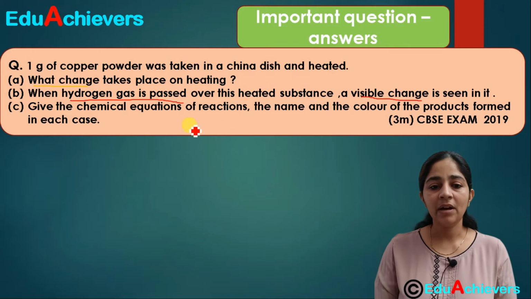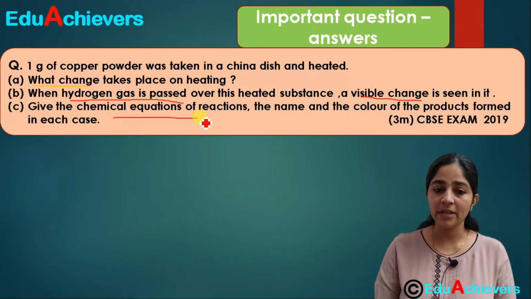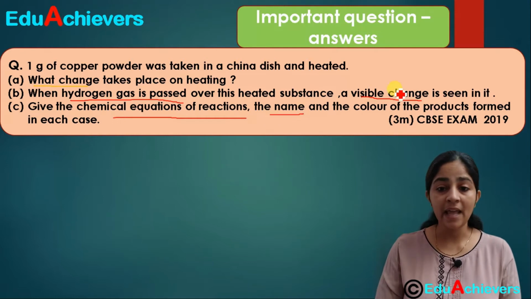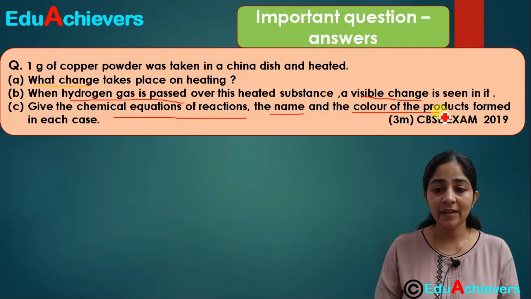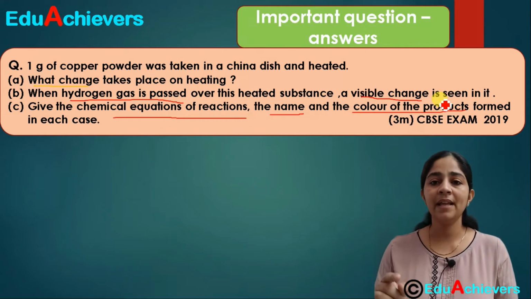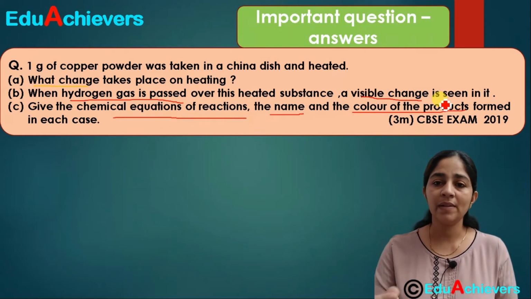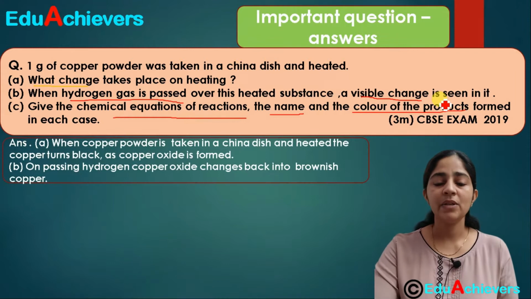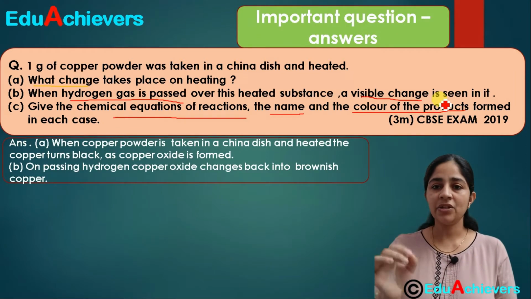The third part asks for the chemical equation of the reaction. Next, remember, this also has a name. The color of the products formed is also asked. So whenever you are reading the question before answering, please underline the main points of the question which are asked in this way. So when you are answering, you will cover each and every point.